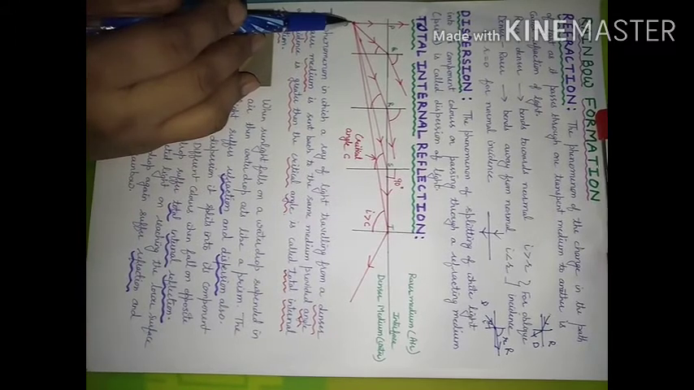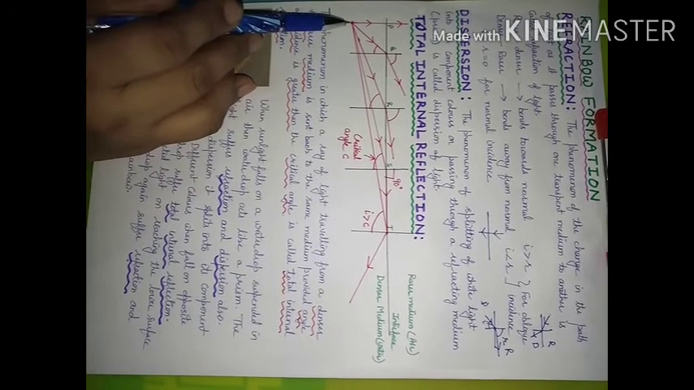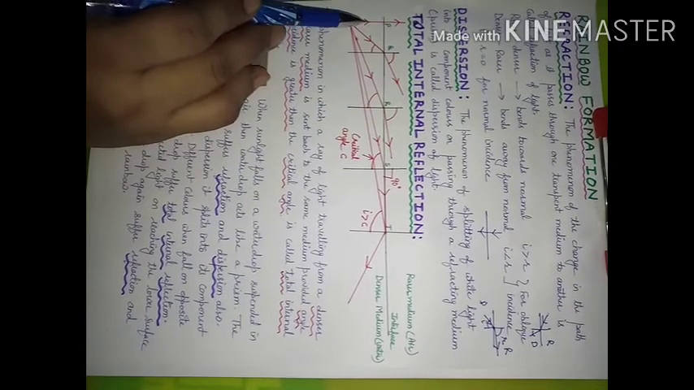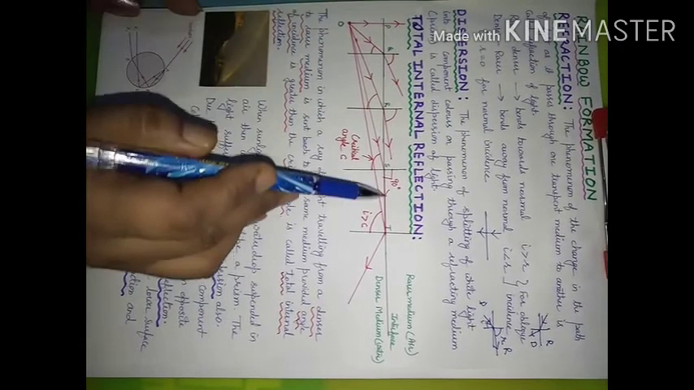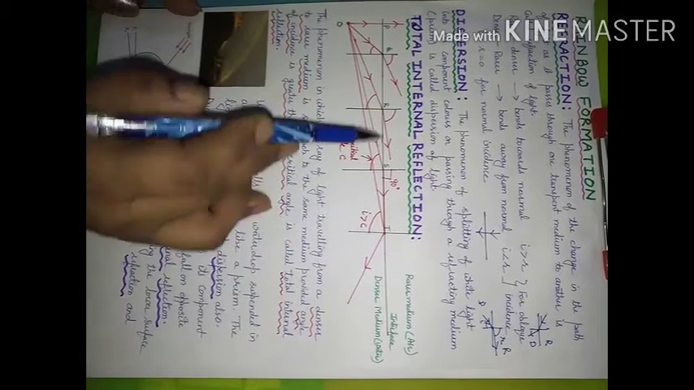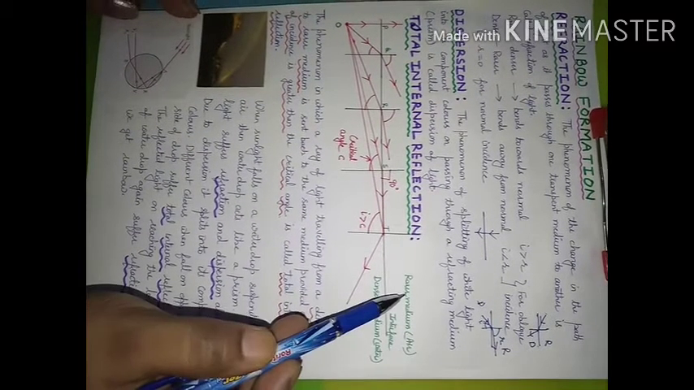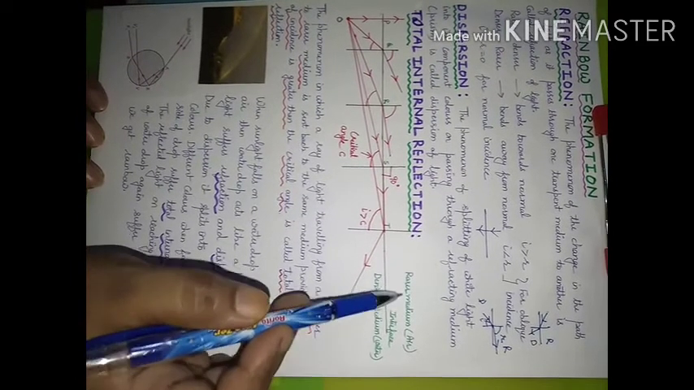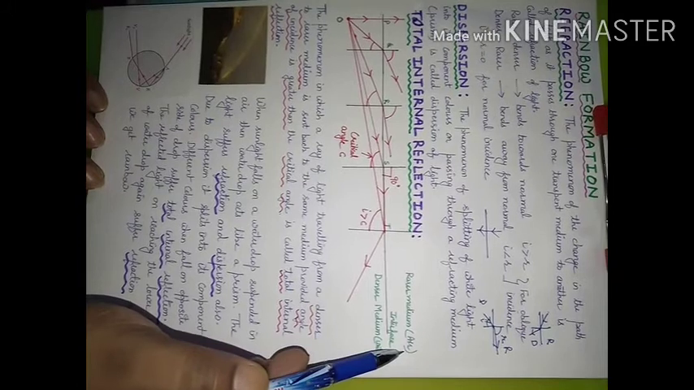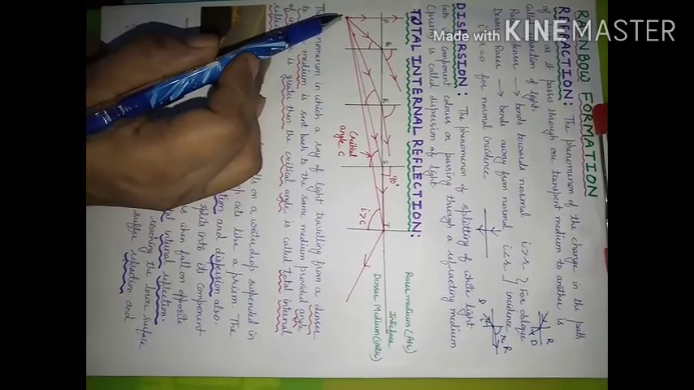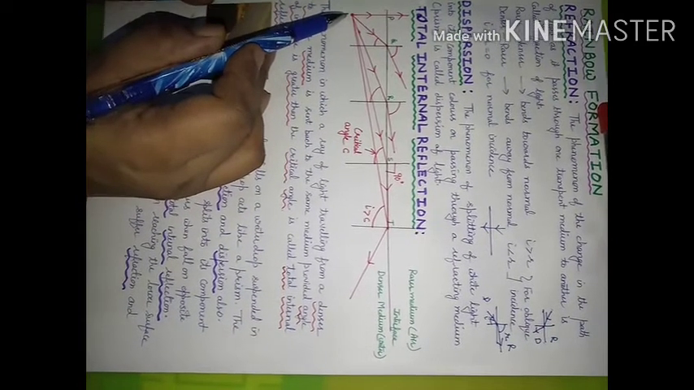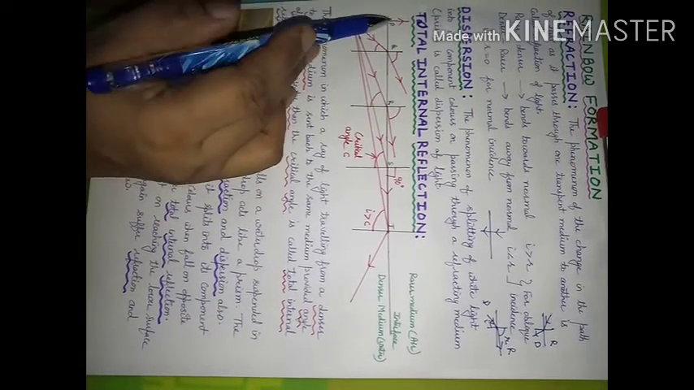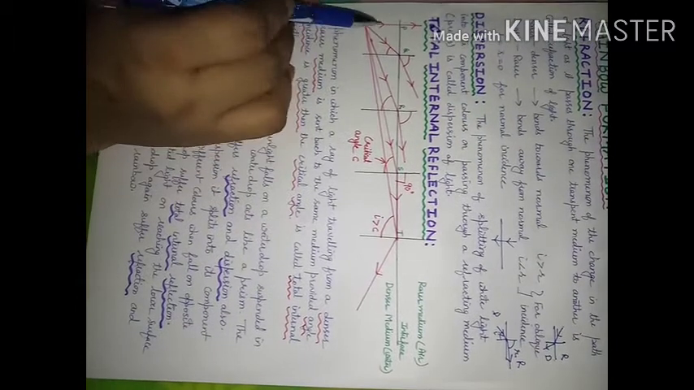This is a source or object. From this, various light rays are coming out. So this light ray which is falling normally on this interface, which interface is this? This is separating denser medium and rarer medium. This is denser medium, say water. This is rarer medium, let us consider air. This is object that is kept in denser medium. So the ray of light that is falling normally on the interface, it will go straight.